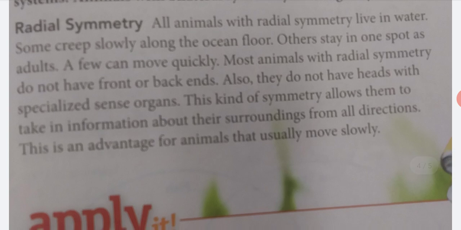Radial symmetry. All animals with radial symmetry live in water. Some creep slowly along the ocean floor. Others stay in one spot as adults. A few can move quickly. Most animals with radial symmetry do not have front or back ends. Also, they do not have heads with specialized sense organs. This kind of symmetry allows them to take in information about their surroundings from all directions. This is an advantage for animals that usually move slowly.